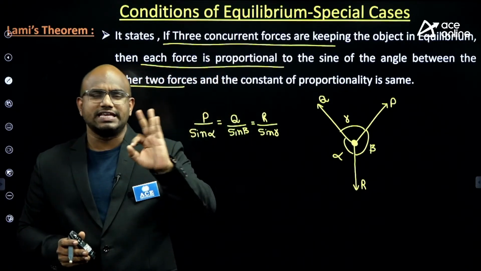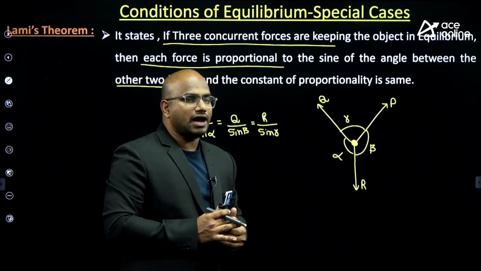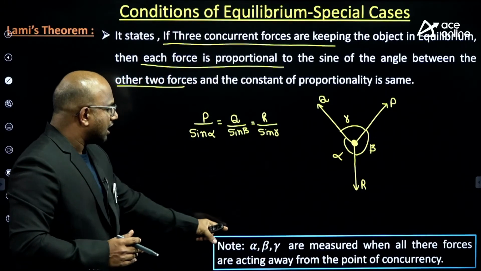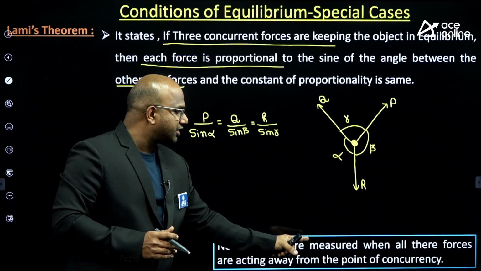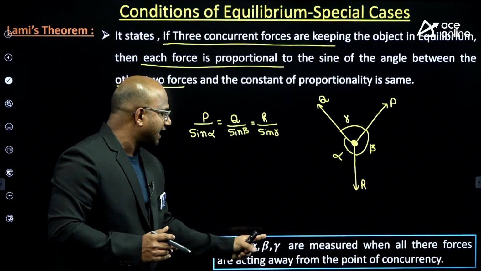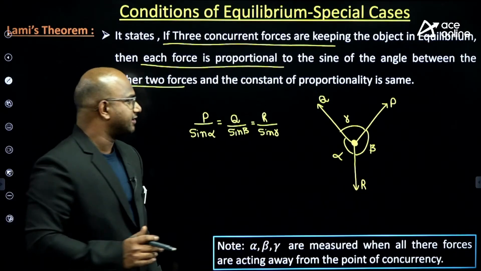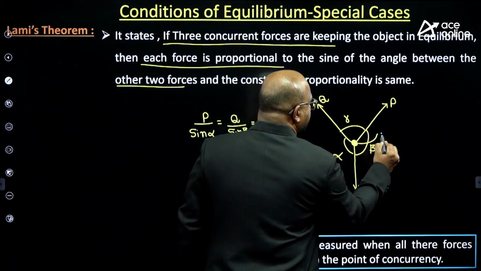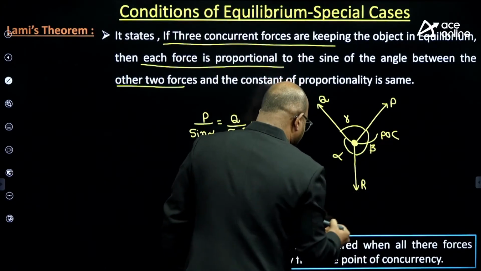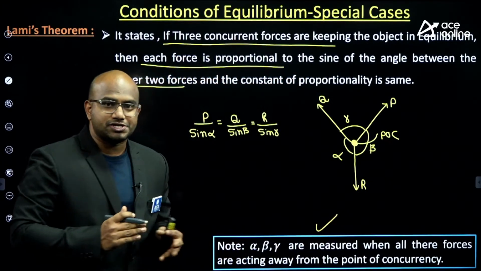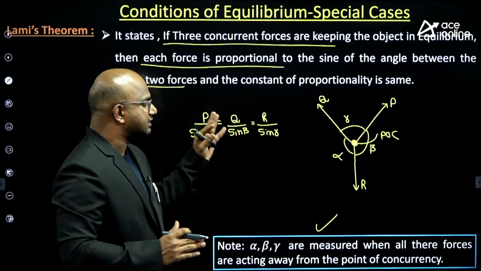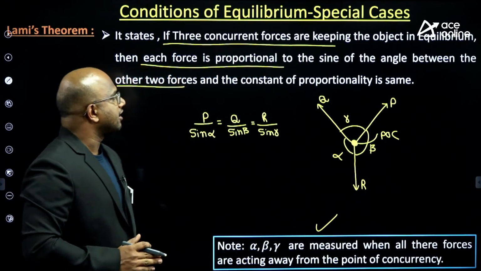Only remember, alpha, beta, gamma are measured when all the forces are acting away from the point of concurrency. This is called the point of concurrency. Please note this point.